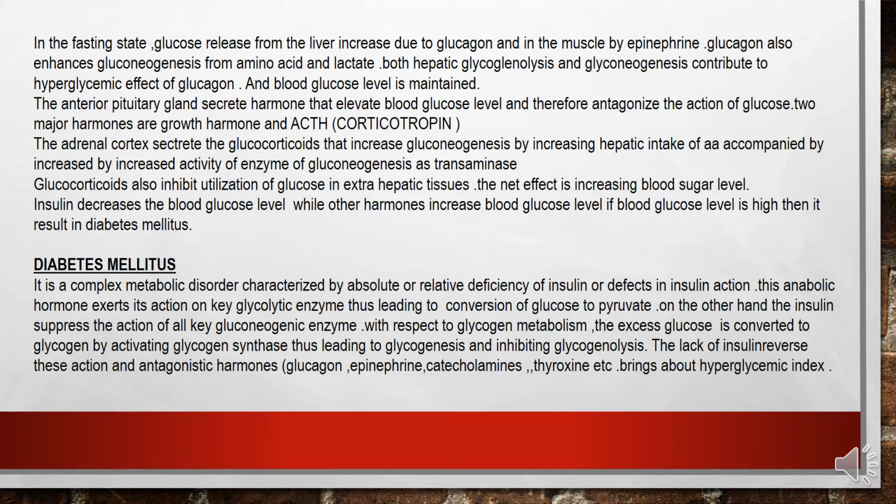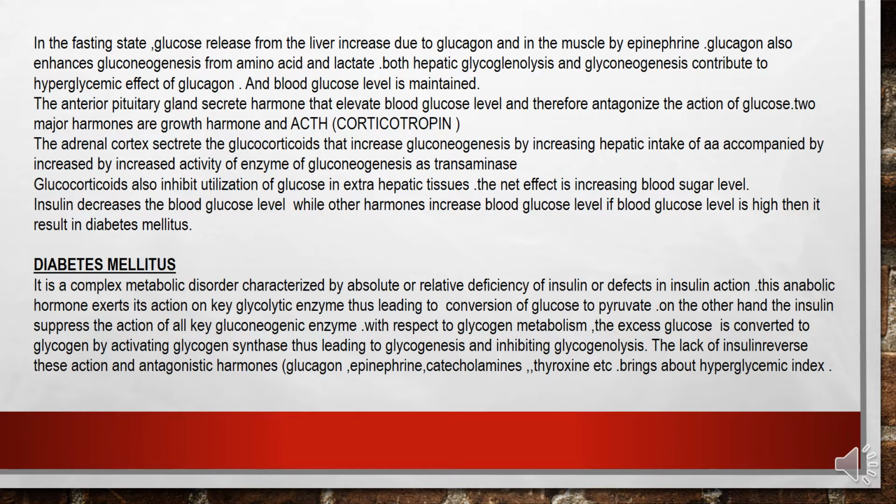The anterior pituitary gland secretes hormones that elevate blood glucose level and therefore antagonize the action of insulin. Two major hormones are growth hormone and ACTH, corticotropin. The adrenal cortex secretes glucocorticoids that increase gluconeogenesis by increasing hepatic uptake of amino acids, accompanied by increased activity of enzymes of gluconeogenesis such as transaminase.